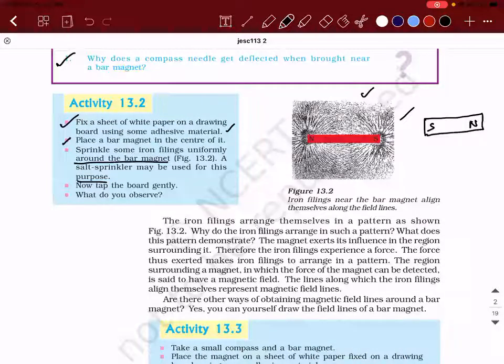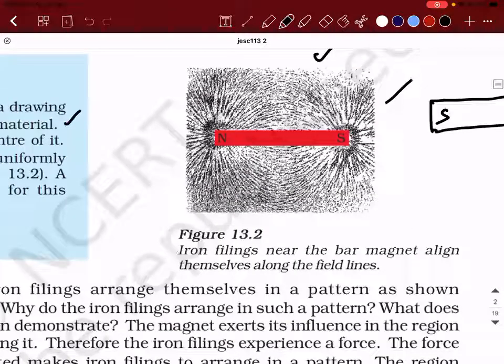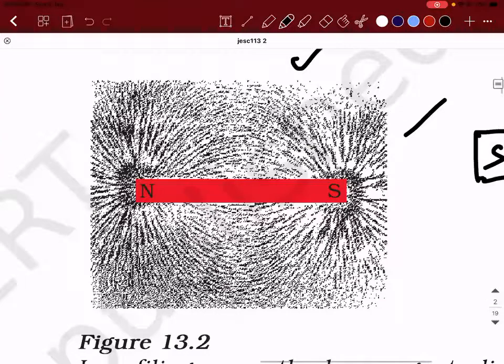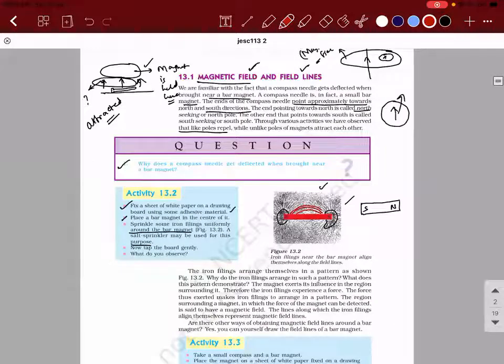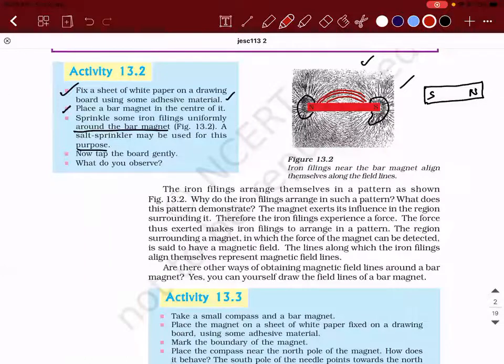Right. So what is happening? If you zoom and see, one thing that I'm able to see is the iron particles are closer near the poles. As you keep moving away, the distance between the iron particles is also increasing. More importantly, I'm able to see some kind of lines like this. As of now, I don't know what these lines are. Those lines which are getting aligned in this pattern is what we call a magnetic field line.